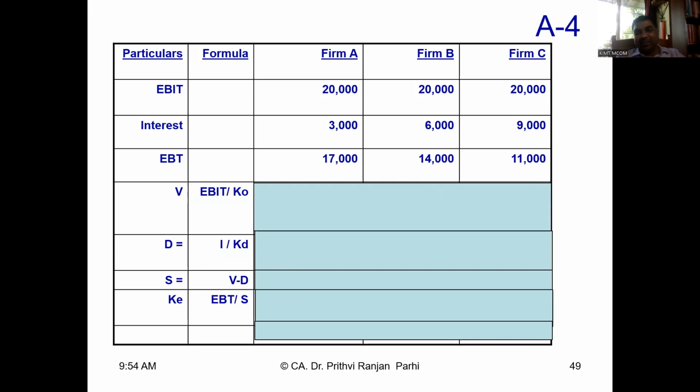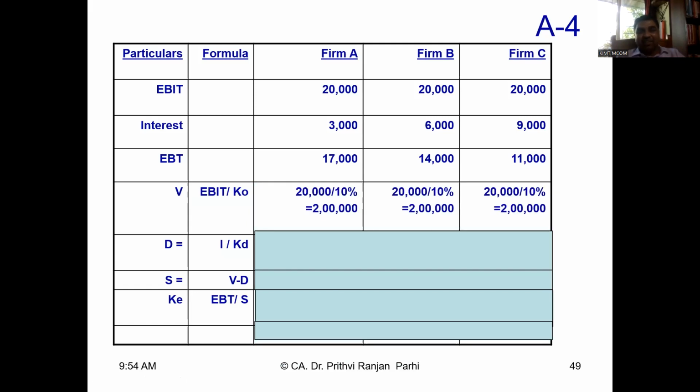Well, we'll do it now. First, value of the firm is EBIT by KO, since overall cost is given to you at 10%. So it is 20,000 by 10%. Second case also 20,000 by 10%. Third case also 20,000 by 10%. So overall value remains 2 lakh in all these situations.